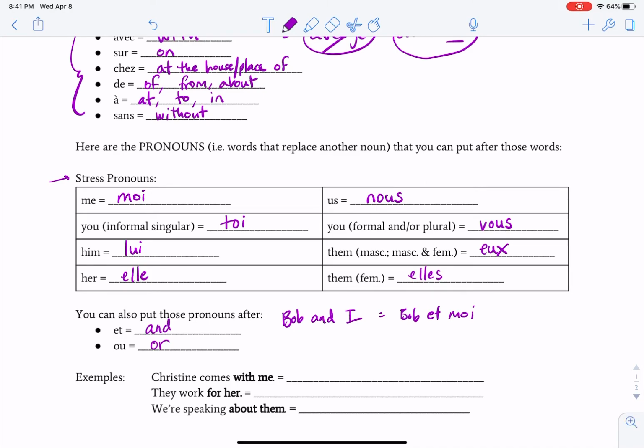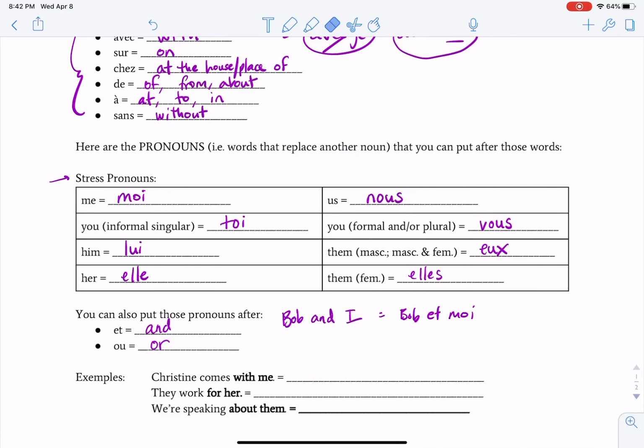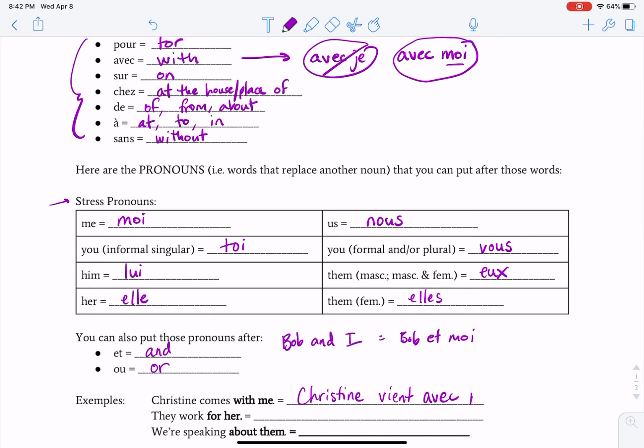Let's try a couple examples. Christine comes with me. Christine. Oops, I forgot the R there. Let's just erase this. All right, take two. Christine vient avec moi. With, it's right here, avec, and me, moi. Not avec je, but avec moi.